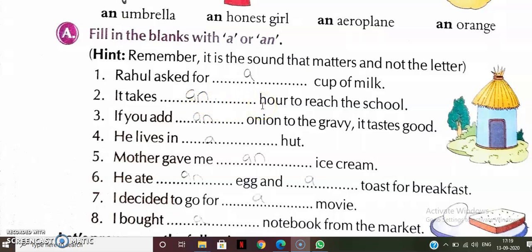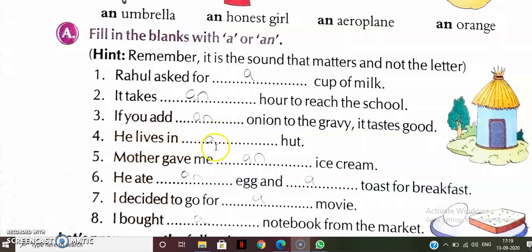Because here the letter is H only, but its sound is 'our'. So it is the vowel sound. That is why we will write here an hour. If you add dash onion to the gravy, it tastes good. Onion, O is a vowel. That is why we will write an.